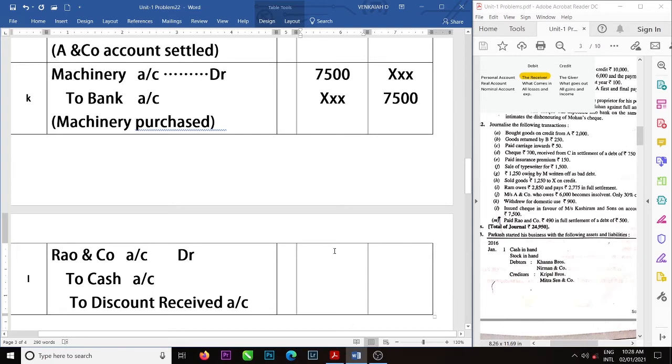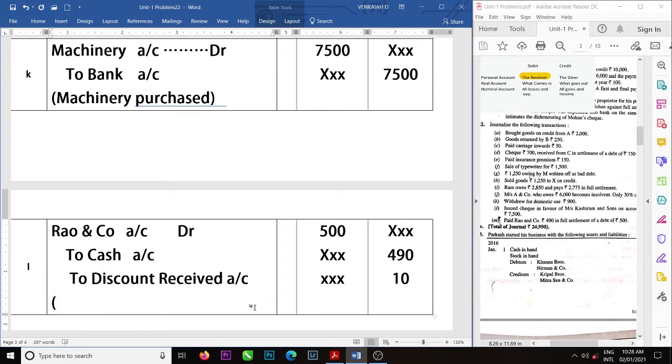Rao and Co. amount is 500, cash paid 490, and discount received is 10. Narration: Rao and Co. account settled.